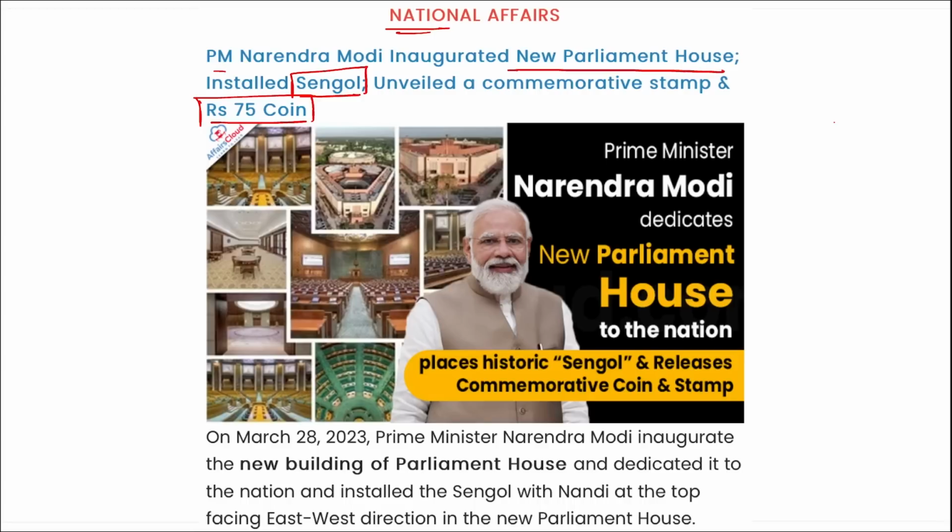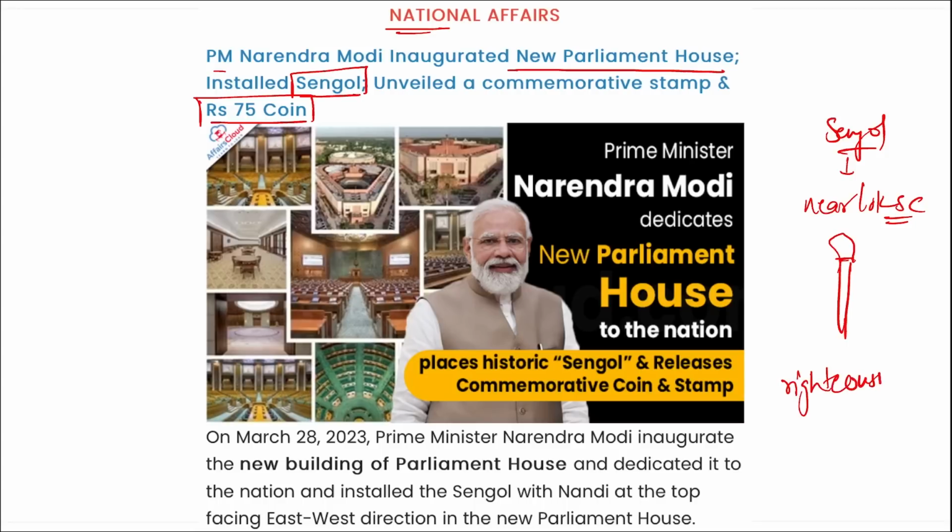And apart from this, in this new Parliament building, a Sengol. It is a structure like this. This was recently installed in the new Parliament building, right? And remember, this Sengol is near the Lok Sabha Speaker's chair in the newly built Parliament building. Where is this kept, Sengol? It is kept near the Lok Sabha Speaker's chair. Correct? This Sengol, its meaning is righteousness, right? Righteousness.